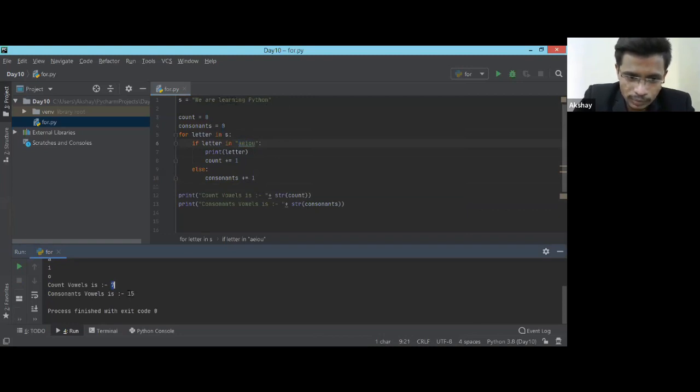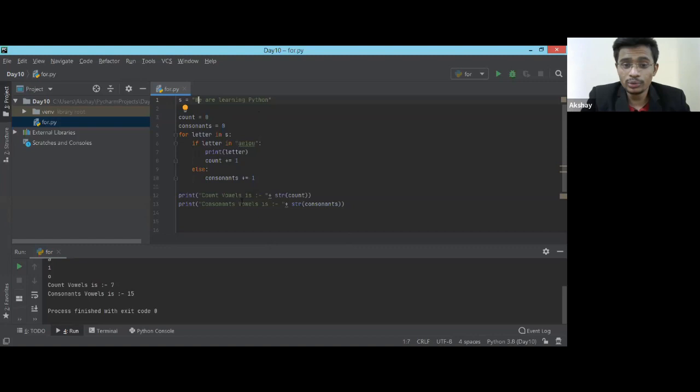Okay, then the rest of the letters should be consonants. Let's count the consonants. So we have W is 1, then R is 2, 3, 4, 5, 6, 7, 8, 9, 10, 11. I just have 11. Then how does it come to 15? Okay, spaces. Yes, it has added spaces.